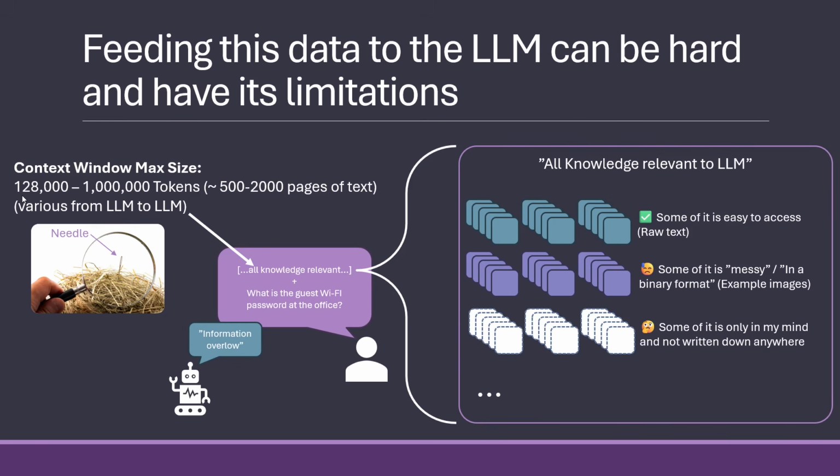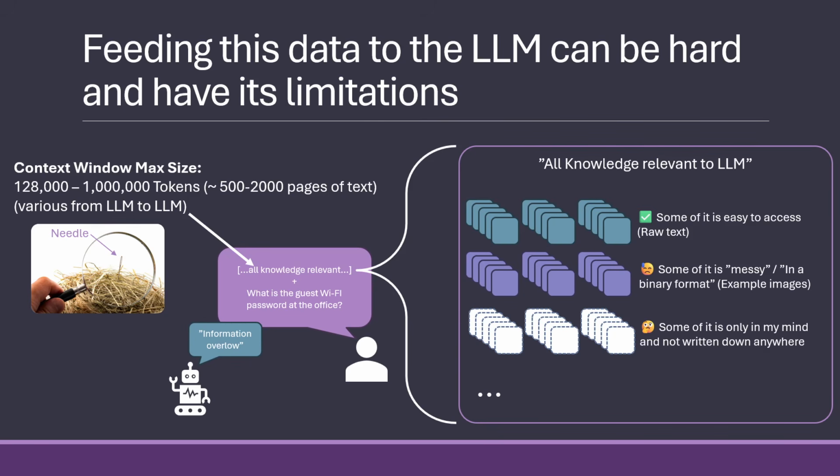They go from normally 128,000 tokens to 1 million tokens, Google being the one with the highest number of tokens at the moment. And that equates to roughly what you could fit into a book of between 500 and 2,000 pages of text. So you can actually put quite a lot up there.